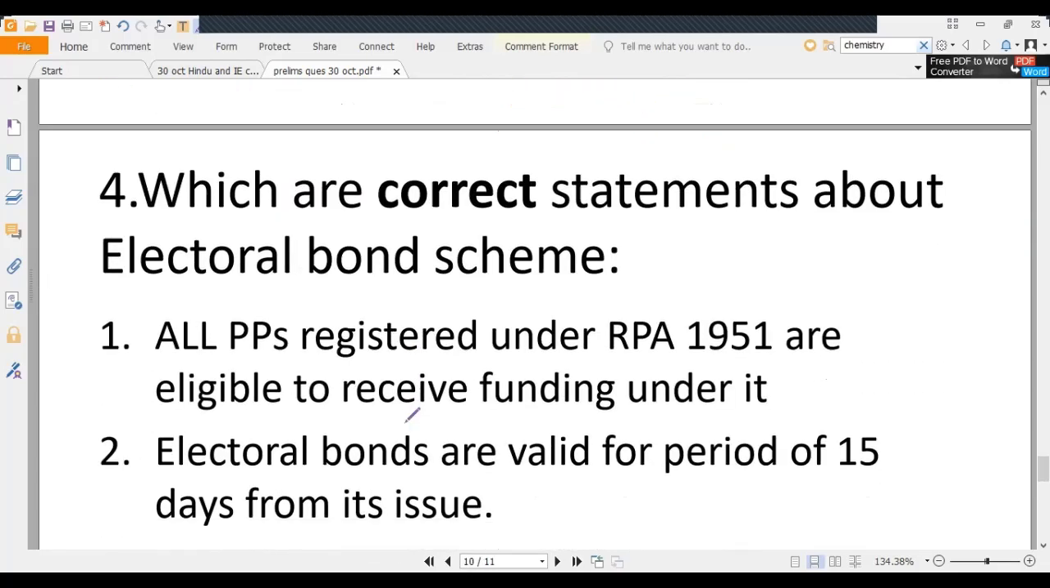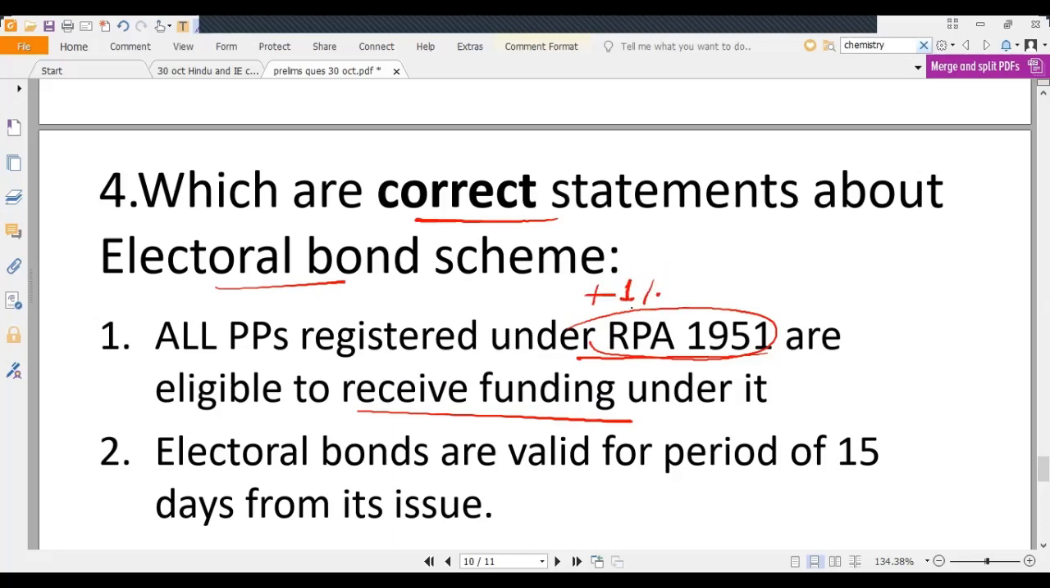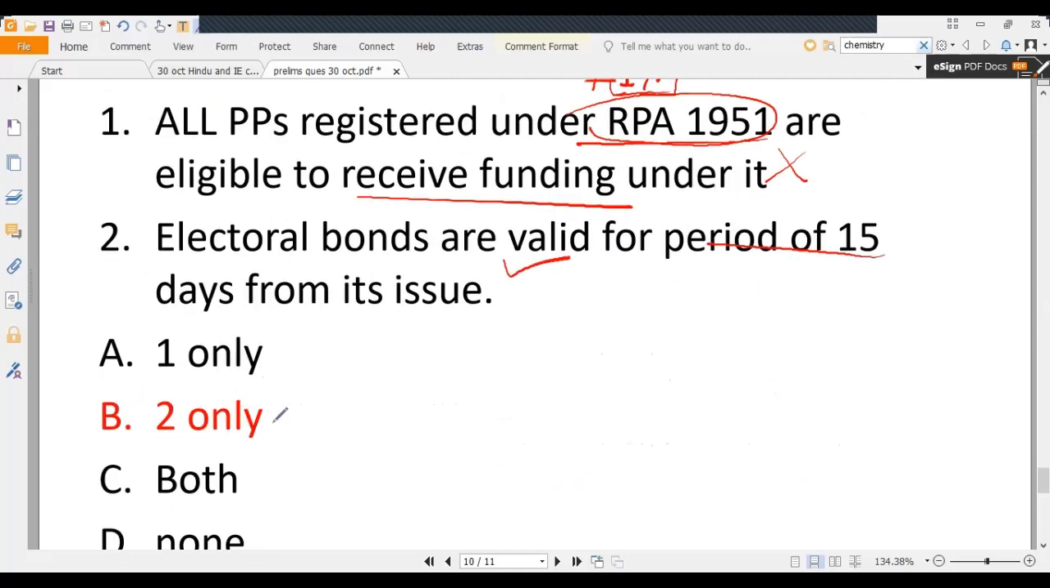Now moving forward, which are correct statements about the electoral bond scheme? All political parties registered under RPA 1951 are eligible to receive funding. It is wrong because this is one condition. Along with it, a minimum of 1% of votes is also a condition. So this is wrong. Electoral bonds are valid for a period of 15 days. Yes, that is true. 15 days is the validity of electoral bonds. So the answer is 2 only.